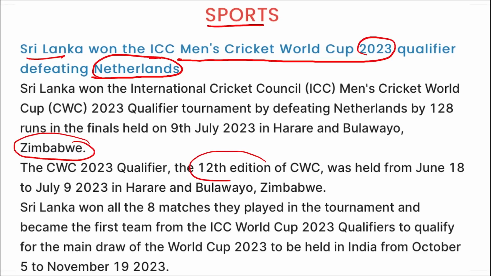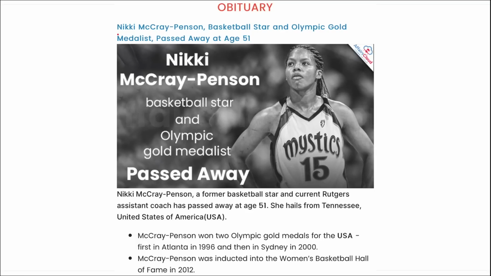And it was the 12th edition of the Cricket World Cup that was held from 18th of June to 9th of July in Zimbabwe.